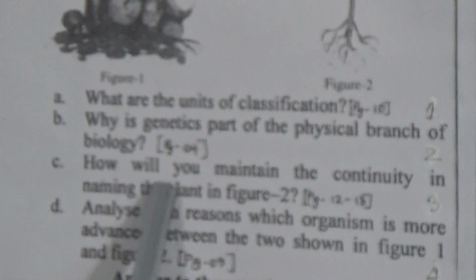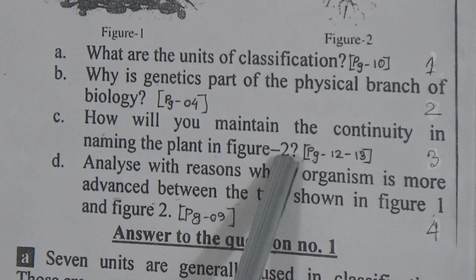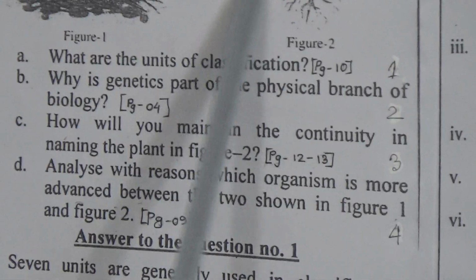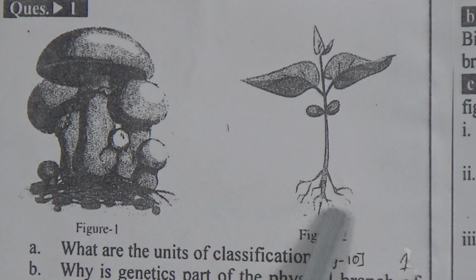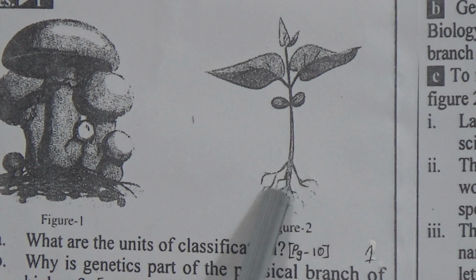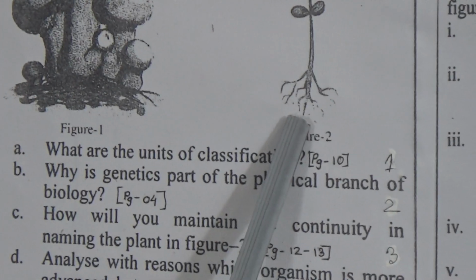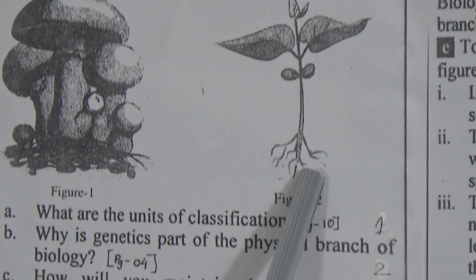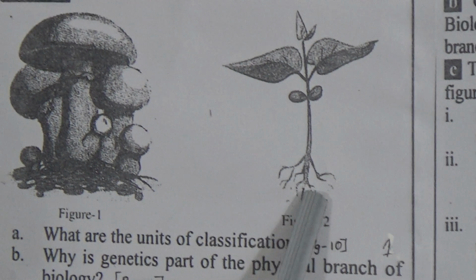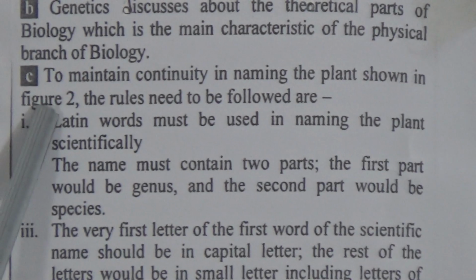Question C: how will you maintain the continuity in naming the plant in figure 2? Now come to figure 2. This is a picture of dicot plants. By seeing the picture we can understand this is a picture of a plant, and we have already learned about binomial nomenclature on page number 12 to 13, and according to that we will write this answer. Now come to the answer of C.